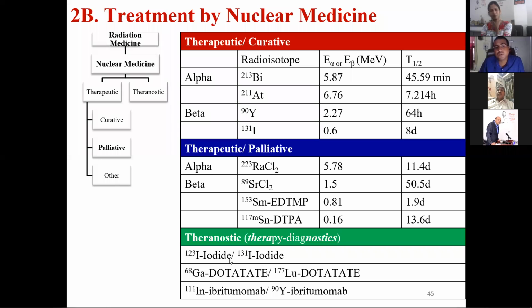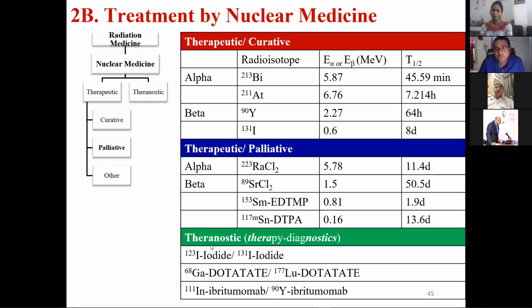If it is gallium, then the daughter also is the same. If it is indium, both are the same. So what happens is that there has to be the same mechanism for the accumulation, and that way we will not get misunderstood from the signal of the two different radioisotopes. So that is theranostics. It is a combination of therapy and diagnostics.